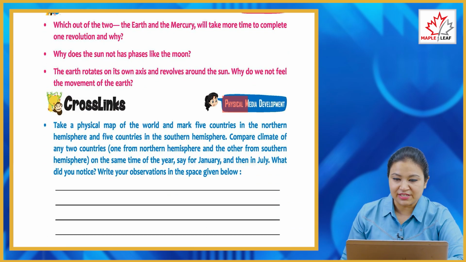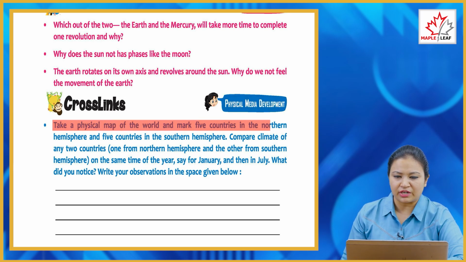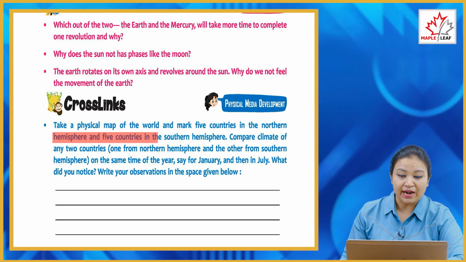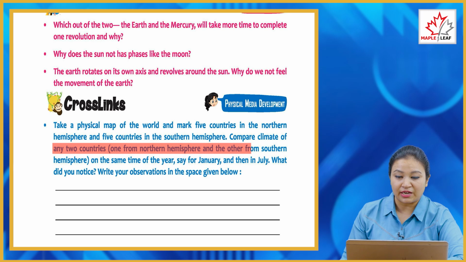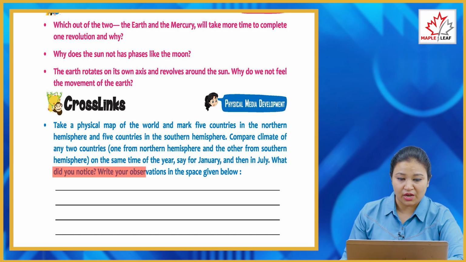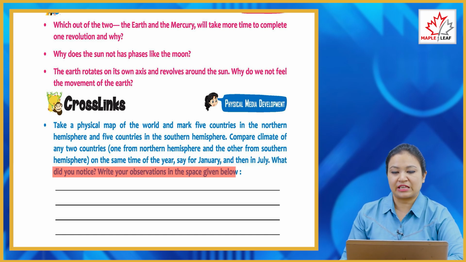Now, cross links, physical media development. Take a physical map of the world and mark 5 countries in the northern hemisphere and 5 countries in the southern hemisphere. Compare the climate of any 2 countries, one from the northern hemisphere and the other from the southern hemisphere, at the same time of the year, say for January and then in July. What did you notice? Write your observation in the space given below.